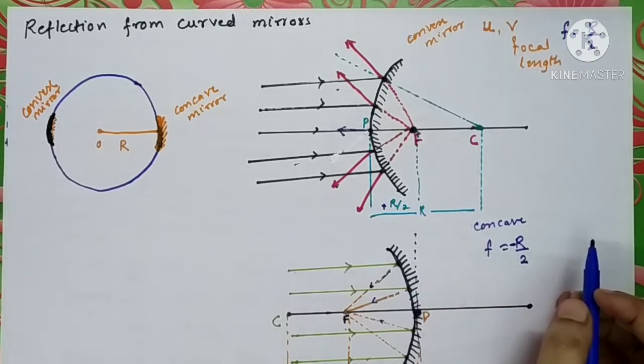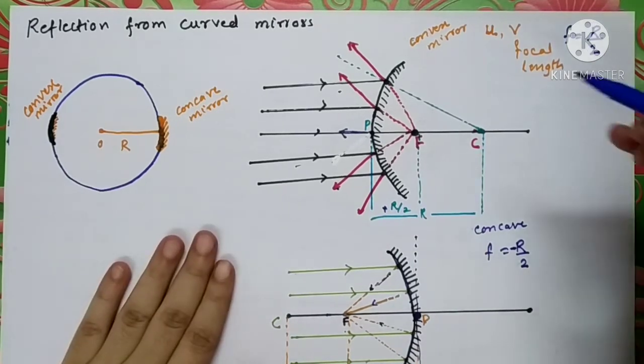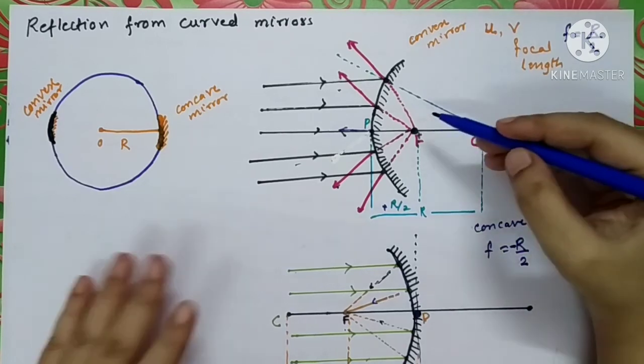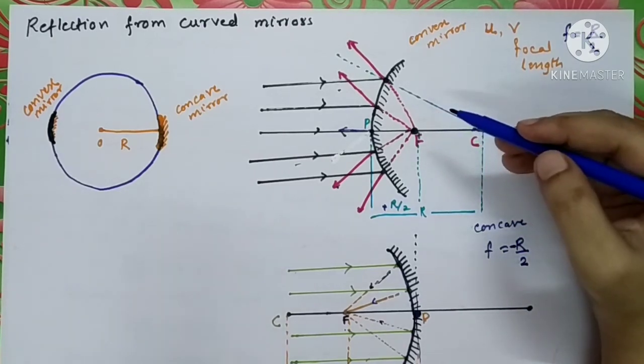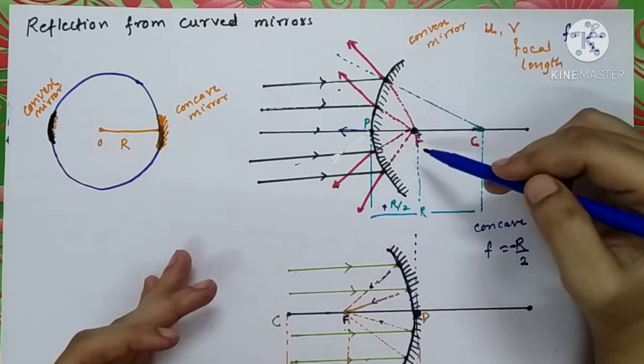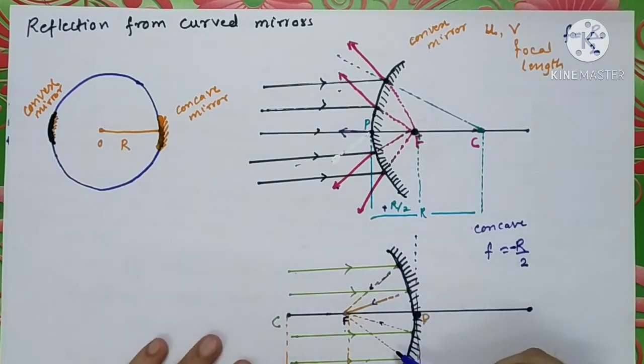These were a few concepts that we had to study today: reflection from a concave mirror and a convex mirror. So we come to know that the reflected rays seem to be diverging from the surface of a convex mirror, and reflected rays seem to be converging from the surface of a concave mirror. So hope you have understood this topic.